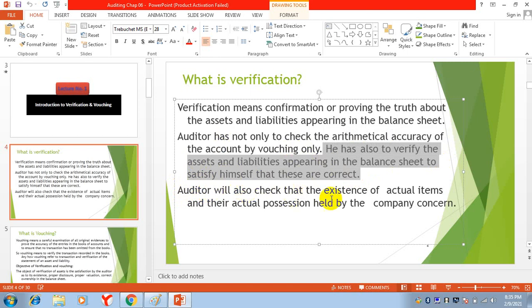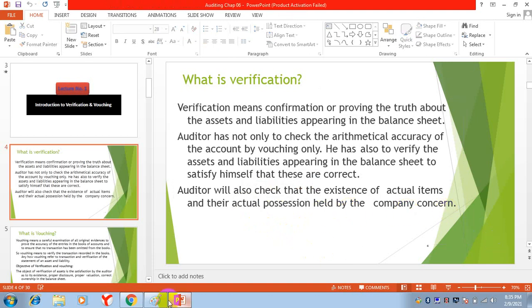The auditor will also check the existence of actual items. For example, land, building, machinery are shown in the balance sheet. So he will check whether these things relate to the company or not, and their actual position, whether these assets are held by the company concerned.